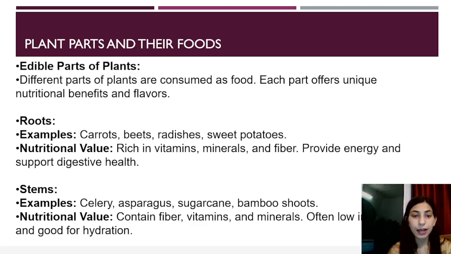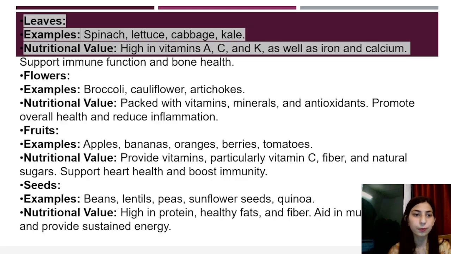And their nutritional value is that we get vitamins, minerals, fiber, provide energy and support digestive health. Then stems, in which we have celery, asparagus, sugarcane, bamboo shoots. Their nutritional value is that they contain fiber, vitamins and minerals. Often they are low in calories. They do not provide a lot of energy, but they are good for hydration.